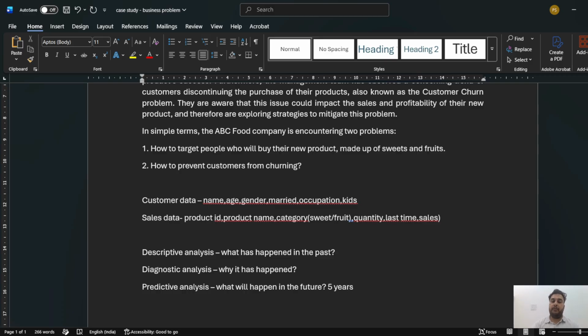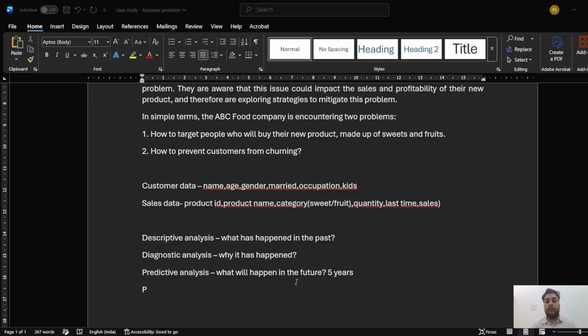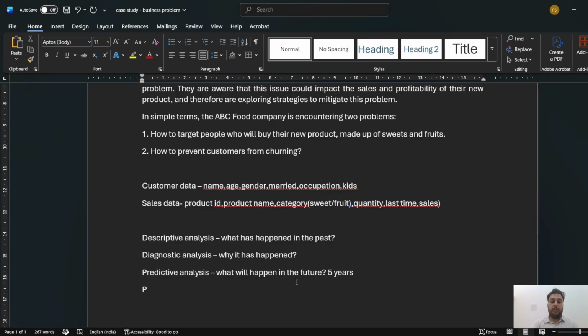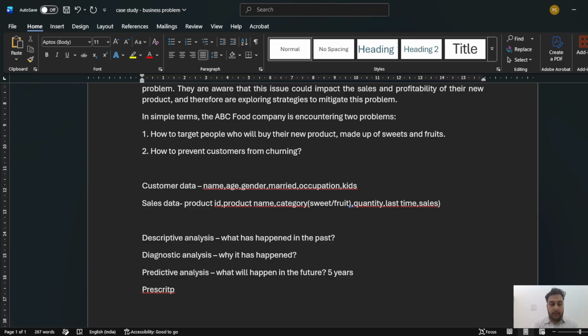So based upon predictive analysis, for example, I get to know that in the next 5 years, based upon the historical data, most of the people might churn, and fewer people will continue their service. Then for that, one thing we have to do is give some recommendations. For this we call it prescriptive analysis. Sorry for the spelling, it's prescriptive analysis. That is, what should we do now?